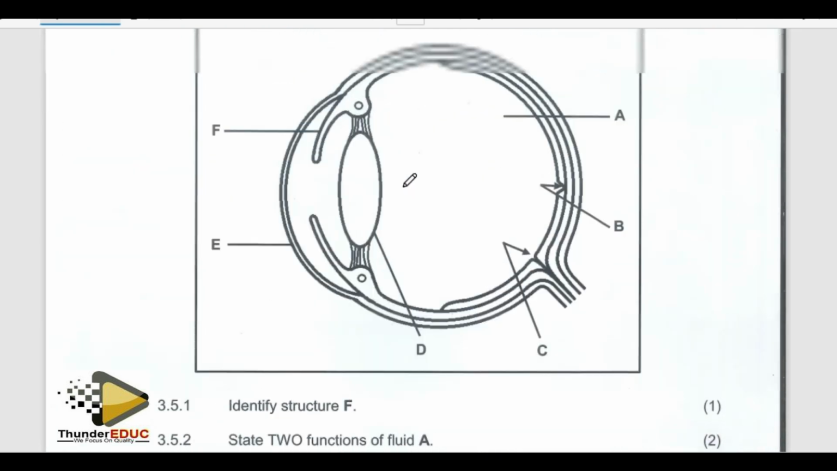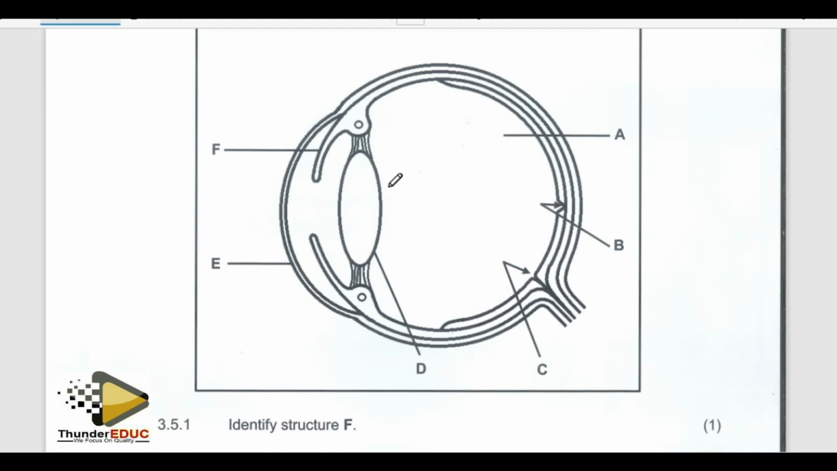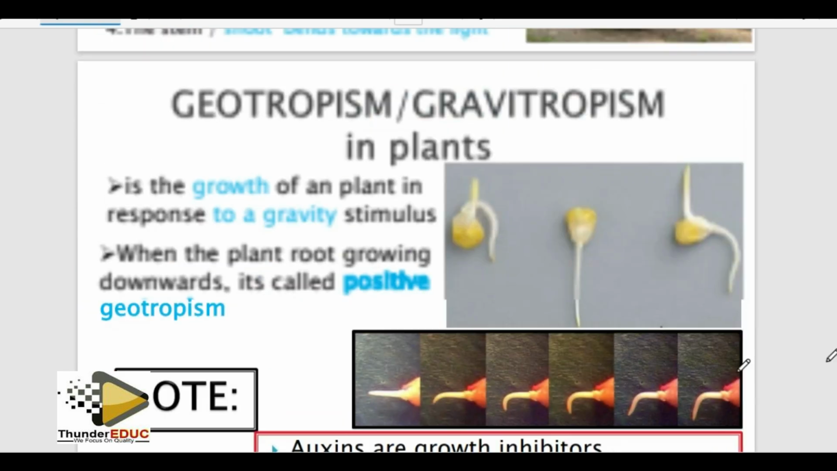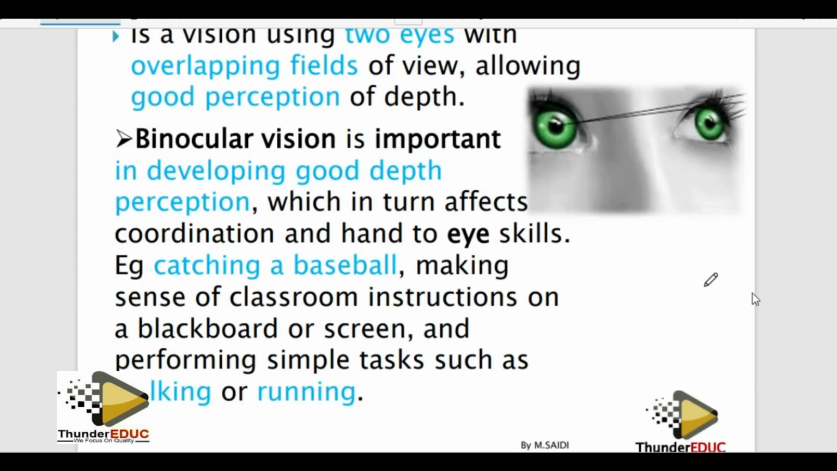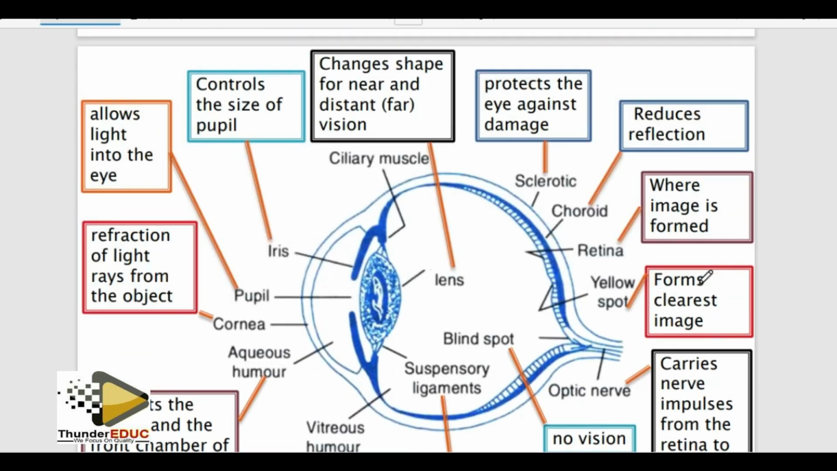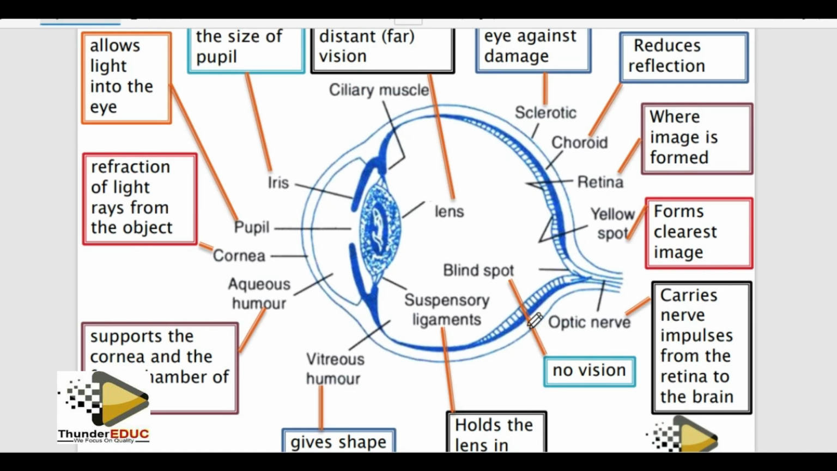Then they're saying state two functions of A. Where is A? Function of A. It brings about the shape of the eyeball. Yes, it maintains the shape of the eyeball. I stated it very well in the distinction material book. If you have the eye, then it means that you have this book. As I told you, there is no way you're going to fail.